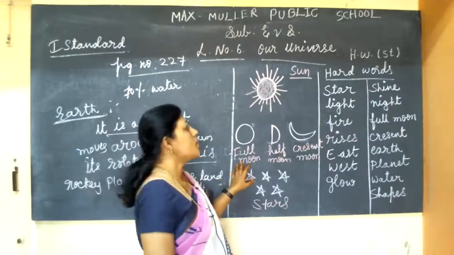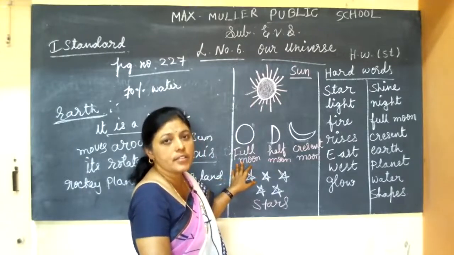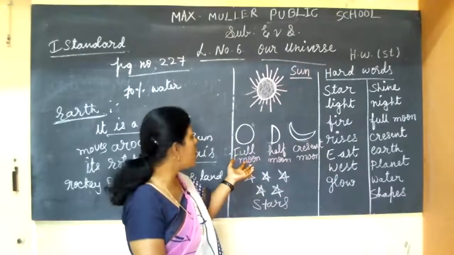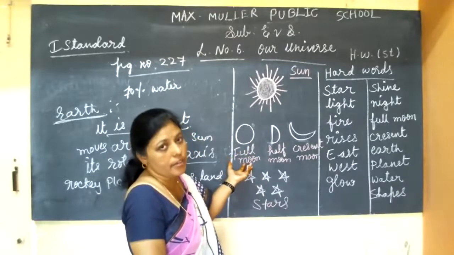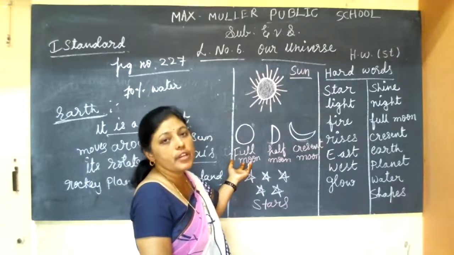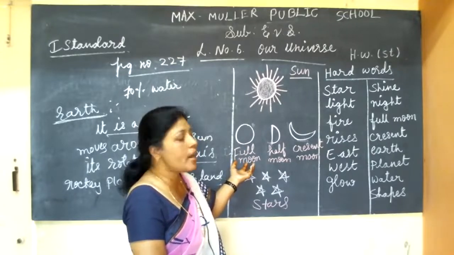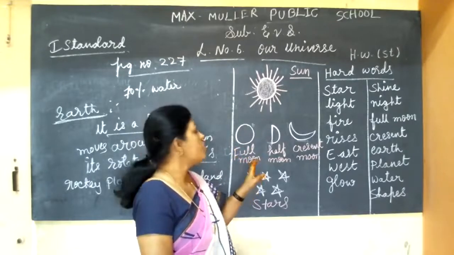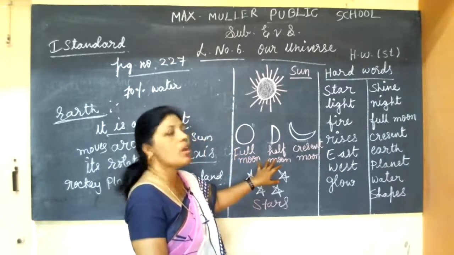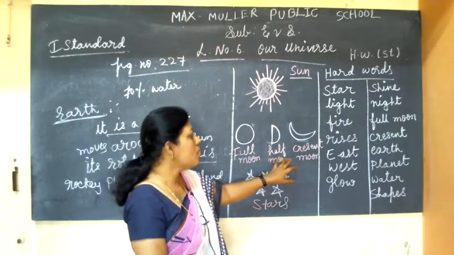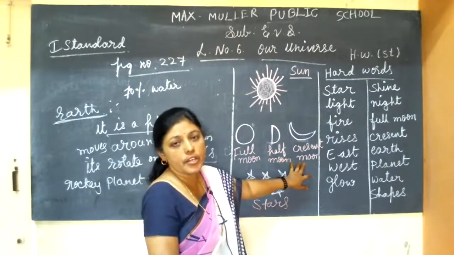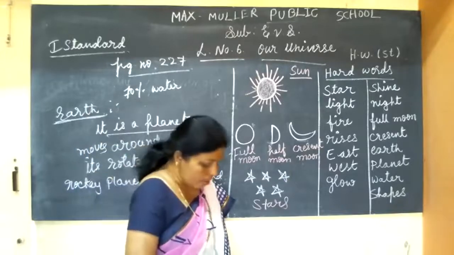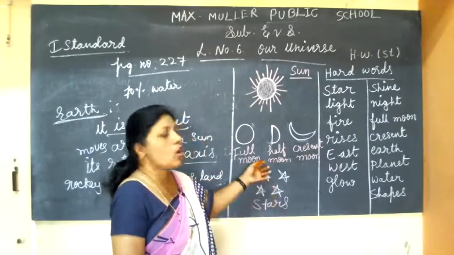Okay, come to the moon. The moon doesn't have its own light. It takes the sun rays from the sun, and it gives light at night. The moon changes its shape every night. When we see the full ball like a moon, we call it a full moon. If it looks half, we call it a half moon. If it is bow shaped, we call it a crescent moon. Sometimes we can't find the moon in the sky, so that day we call moon day.